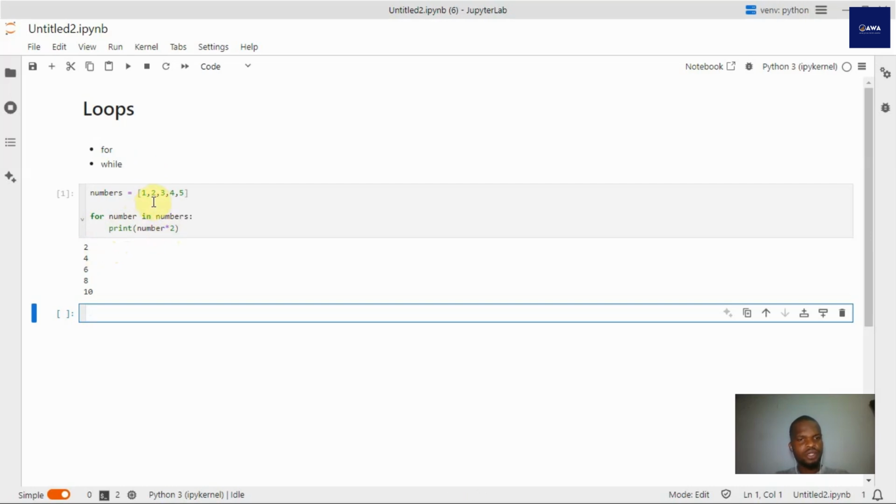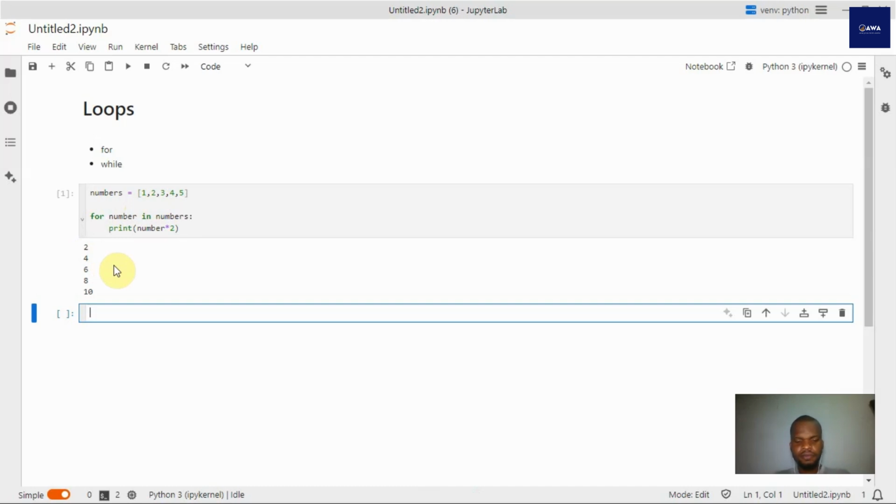Pick the second number, which is 2, multiplied by 2, and so on and so forth. Is that making some sense to us? So simply that's what the for loop does: it iterates through a list of items and performs a function or a command each time.